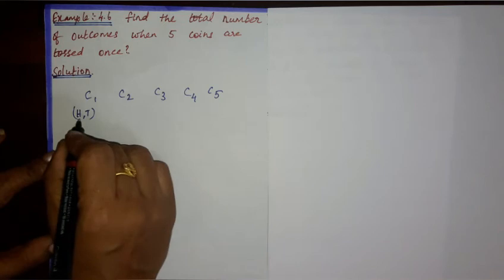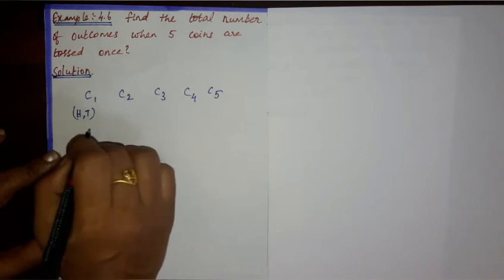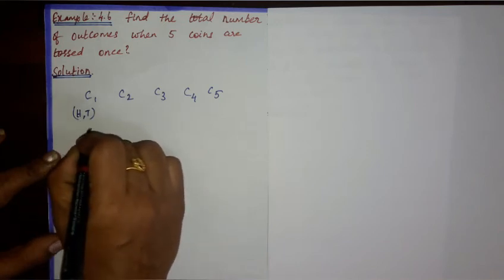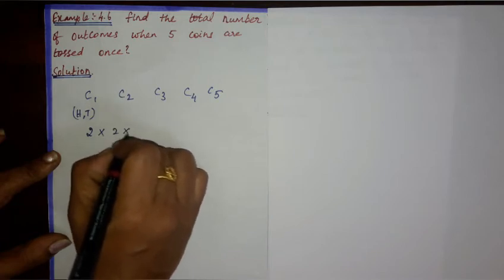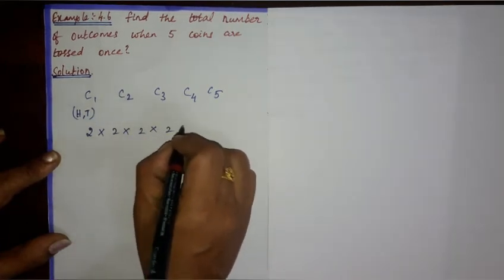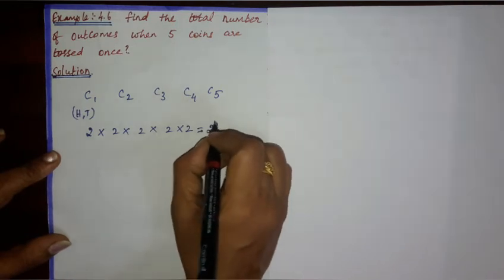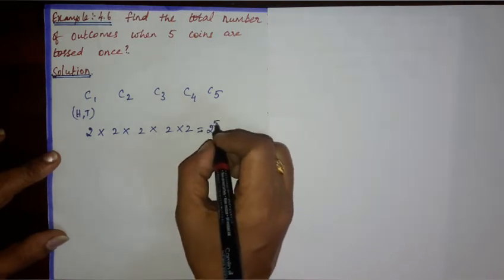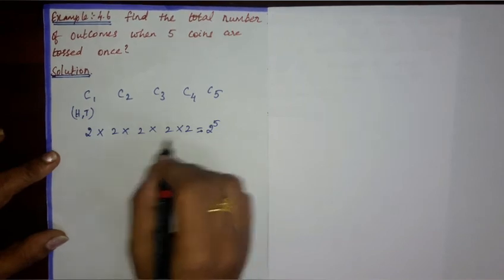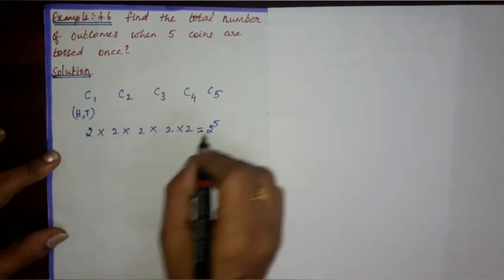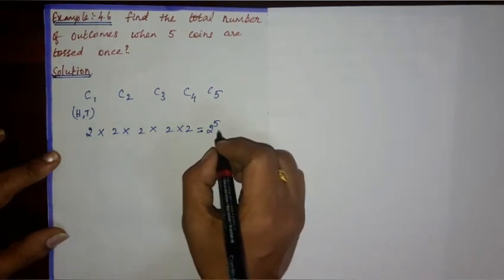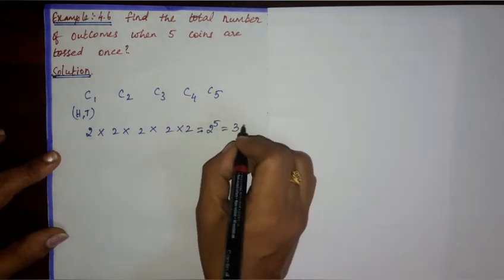So each coin has 2 options. So 2 into 2 into 2 into 2 into 2, which is equal to 2 power 5. By the rule of the product, the number of outcomes when 5 coins are tossed is 2 power 5, which is 32.